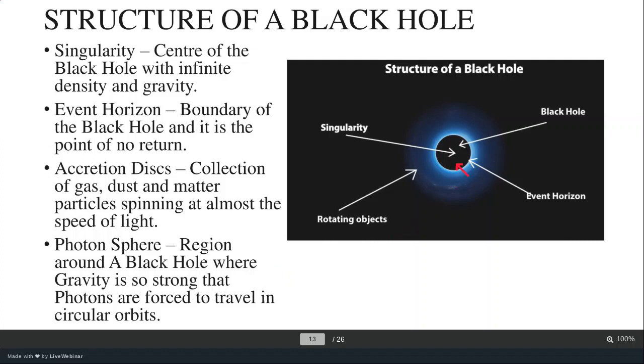So in the diagram over here, you can see the central part is nothing but a singularity. The black boundary that you see is the event horizon. The blue shiny thing over here represents the accretion disk. Okay, so in order to study black holes, these are the basic parameters in which we talk.